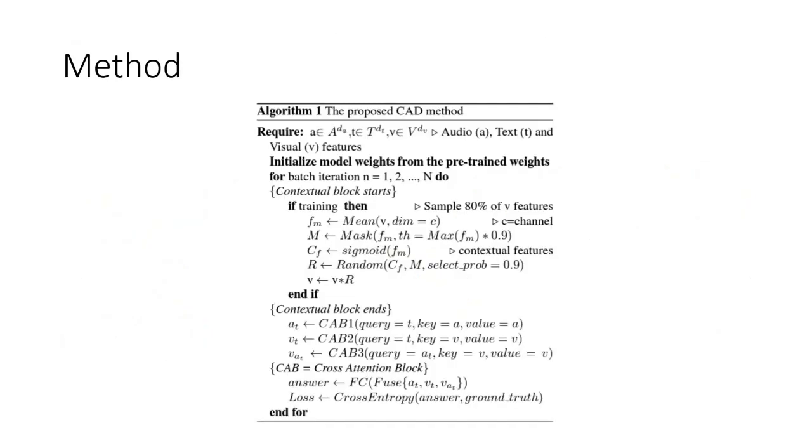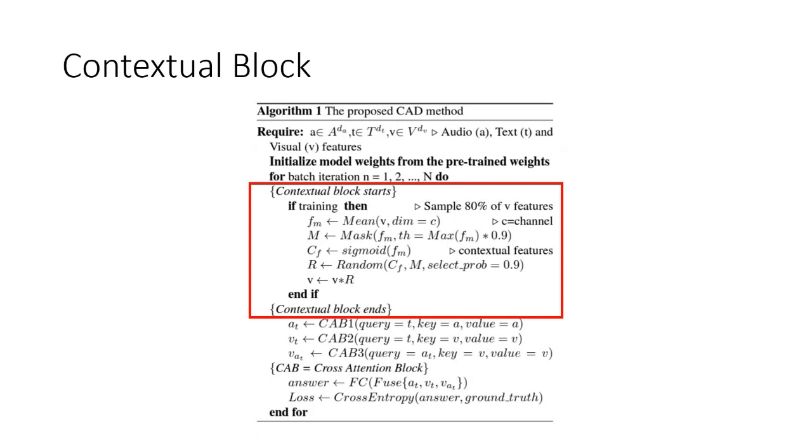Now, what is our method in an end-to-end fashion? So we did the pre-training task. We got the model weights. From those model weights, we pass them to a contextual block, which I explained earlier. This contextual block only takes 80% of the visual features as input.